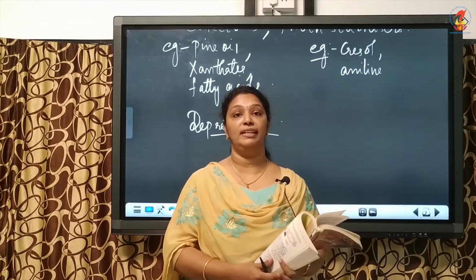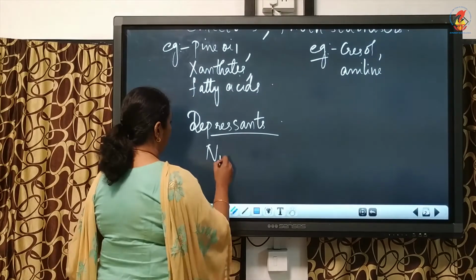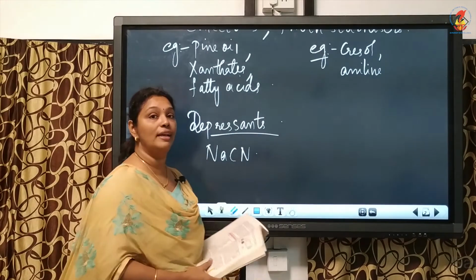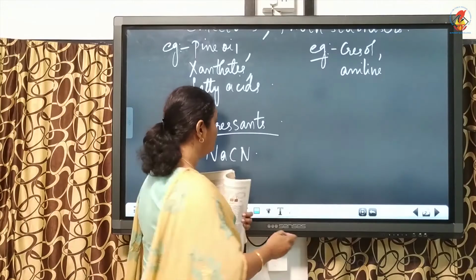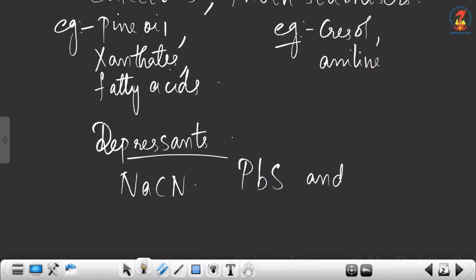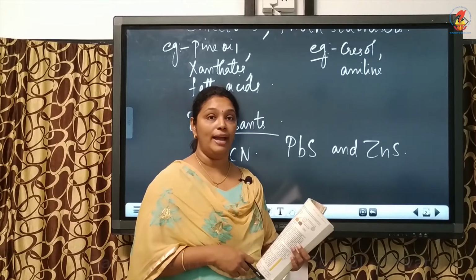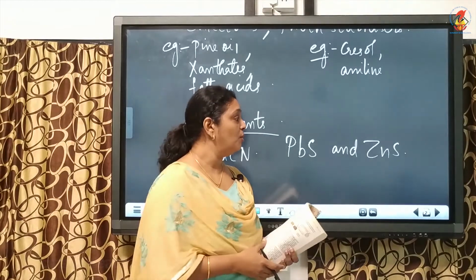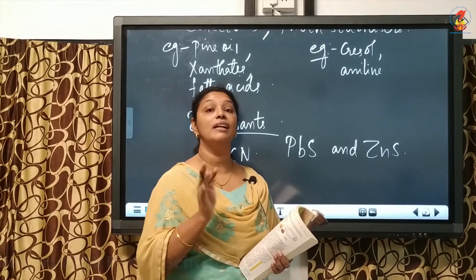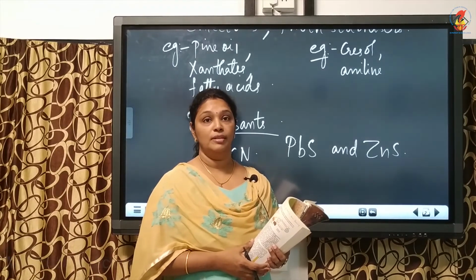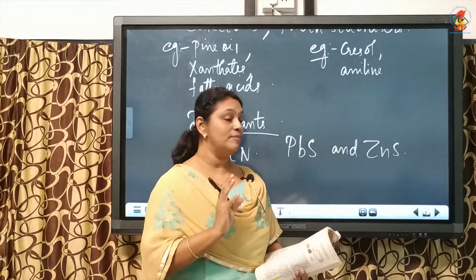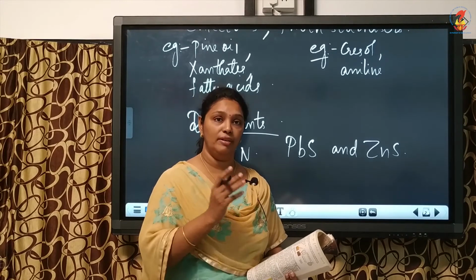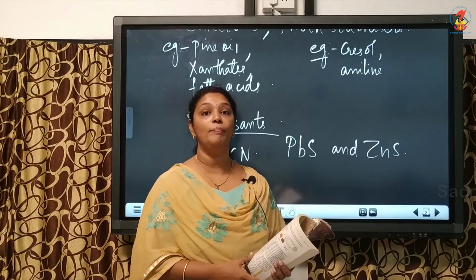And an example for a depressant is sodium cyanide. Sodium cyanide is used as a depressant to separate lead sulfide and zinc sulfide. So, to this mixture of ores, if you add the sodium cyanide depressant, sodium cyanide will prevent zinc sulfide from coming to the froth. So, only the lead sulfide ore will come with the froth. And sodium cyanide prevents zinc sulfide from coming with the froth by forming a complex with zinc sulfide.